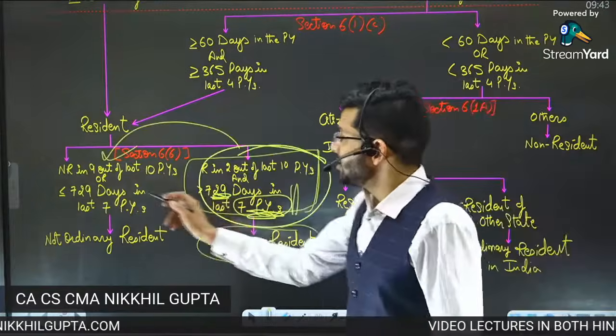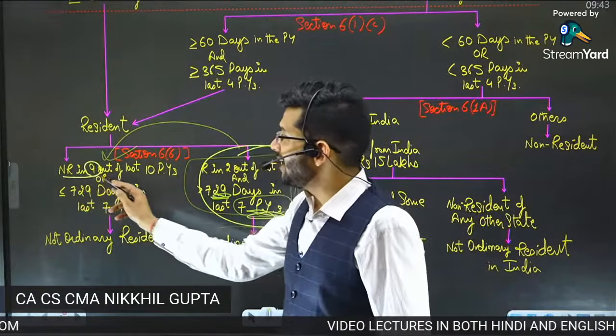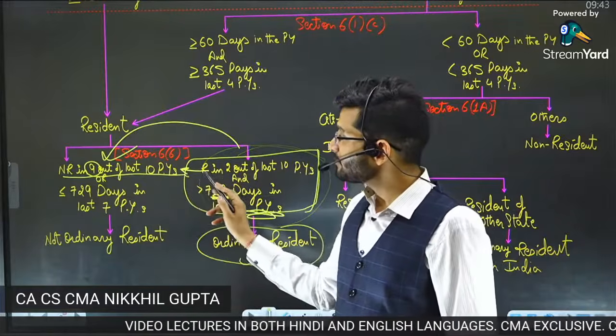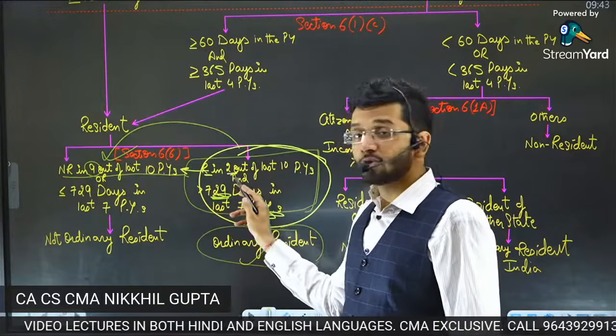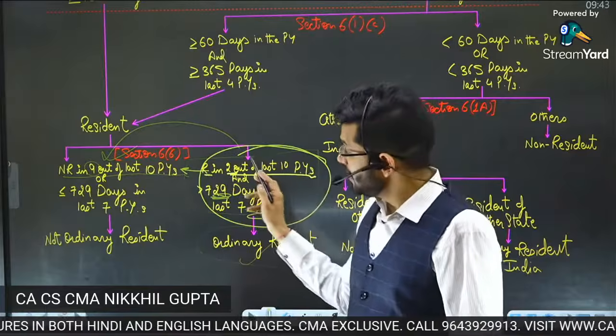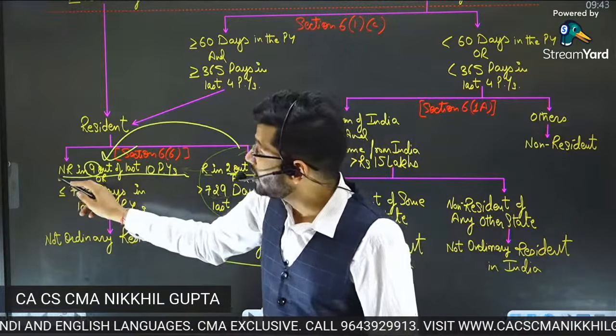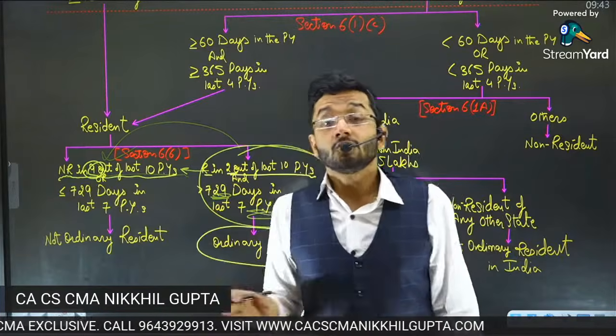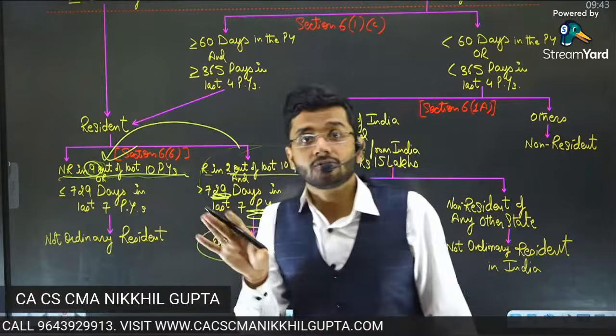And the opposite of this is you are a non-resident in 9 out of 10 previous years. Guys, now this is exactly opposite of this, okay? You are a resident in at least 2 out of 10 previous years, and exactly opposite of this, you are a non-resident in 9 out of 10 previous years.